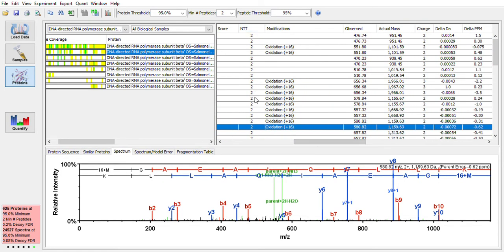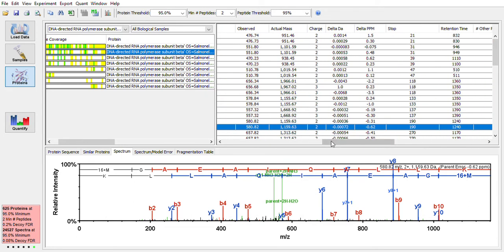The number of tryptic termini was set to 2 in our data analysis threshold, so this should be 2 for everything. The modification column tells us if we detected any modification. So again, this is going to primarily be either a methionine oxidation or the alkylation of our cysteine residues. We see some columns corresponding to our observed mass. So this is our observed m over z, or mass over charge, and then the actual mass, as well as the charge. And this information is represented down in the spectrum as well.